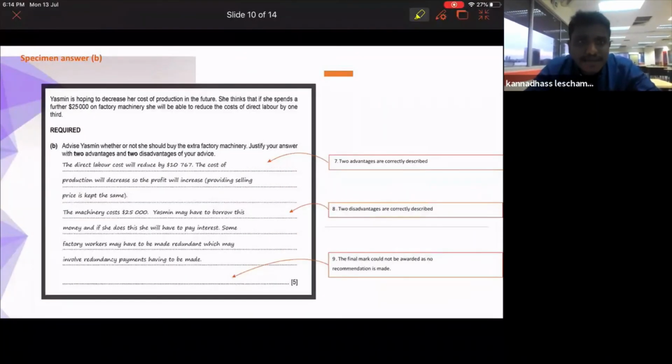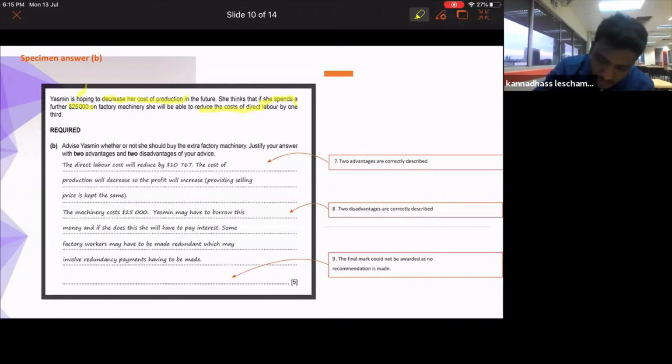We do question number B now. We read the question first. Yasmin is hoping to decrease her cost of production in the future. She thinks that if she spends a further 25,000 on factory machinery, she will be able to reduce the costs on the direct labor. So she wants to buy machinery, and if she buys the machinery, she will reduce the direct labor cost